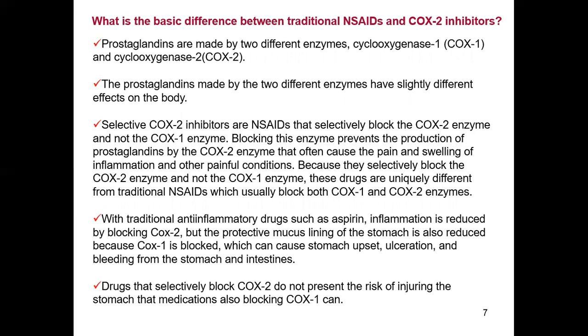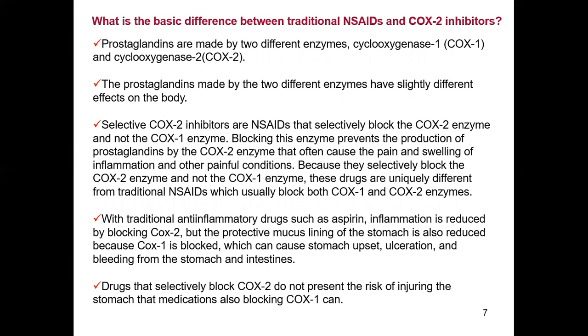The compounds which are selective COX-2 inhibitors are NSAIDs that selectively block the particular enzyme named COX-2 and do not affect the COX-1 enzyme. That means the selective COX-2 inhibitors only block COX-2 and not COX-1. Blocking this enzyme prevents the production of prostaglandins by the COX-2 enzyme.